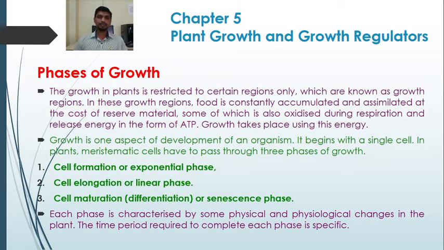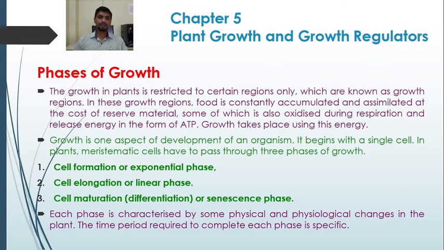So these are the three phases of growth: cell formation phase, cell elongation phase, and cell maturation phase. We can also say these are the exponential phase, linear phase, and senescence phase. Each phase is characterized by some physical and physiological changes in the plant. The time required to complete each phase is specific. So here we are going to study the phases of growth.